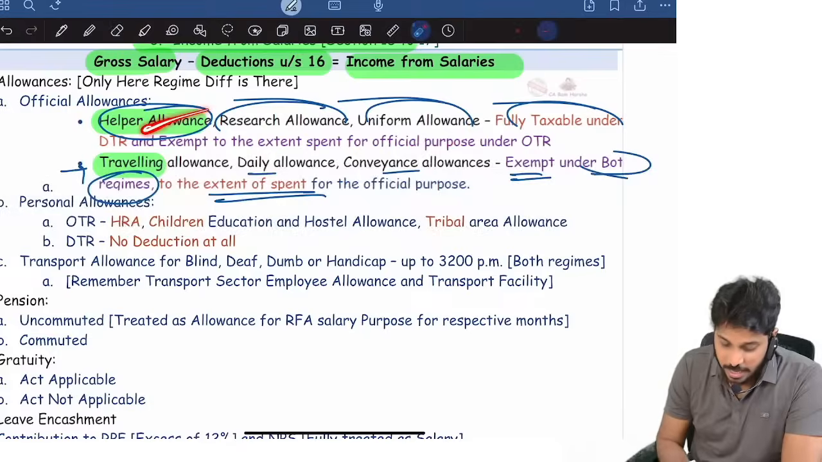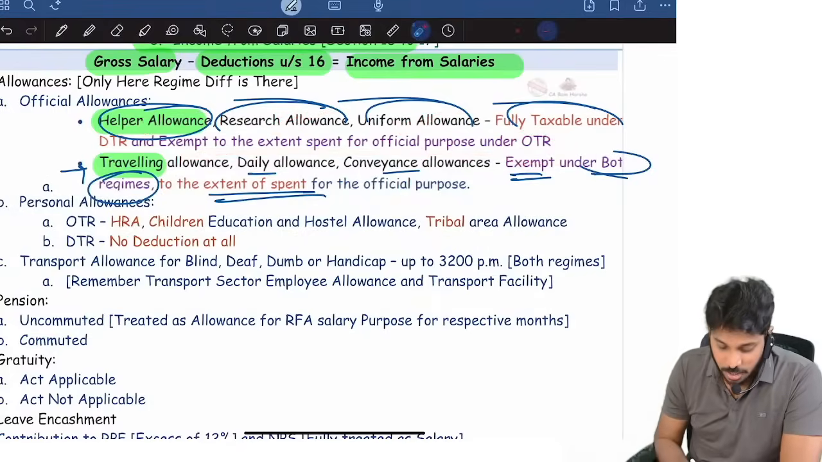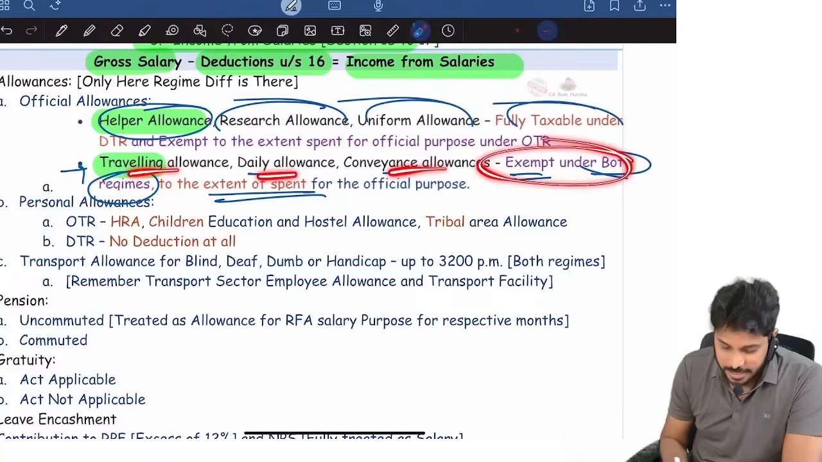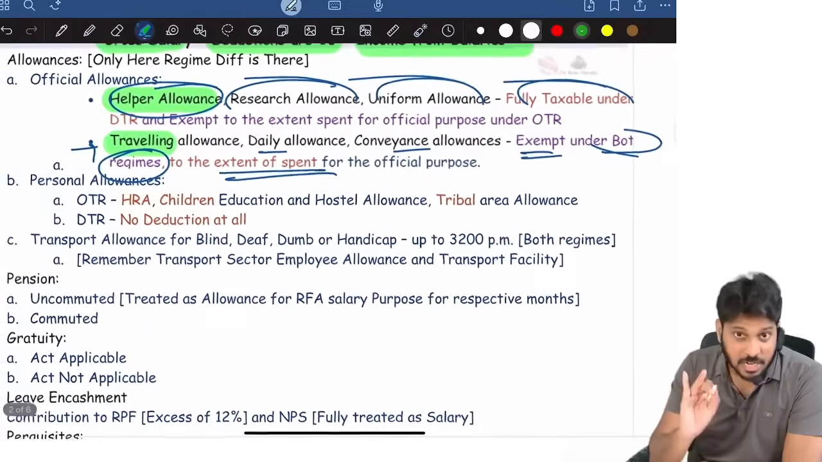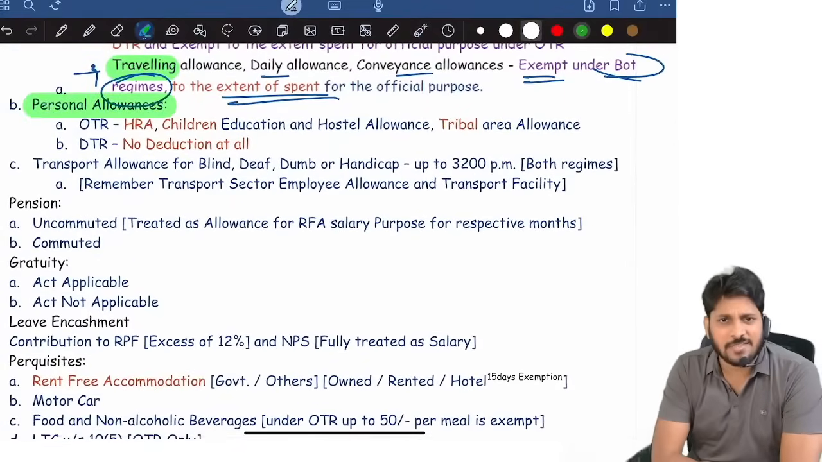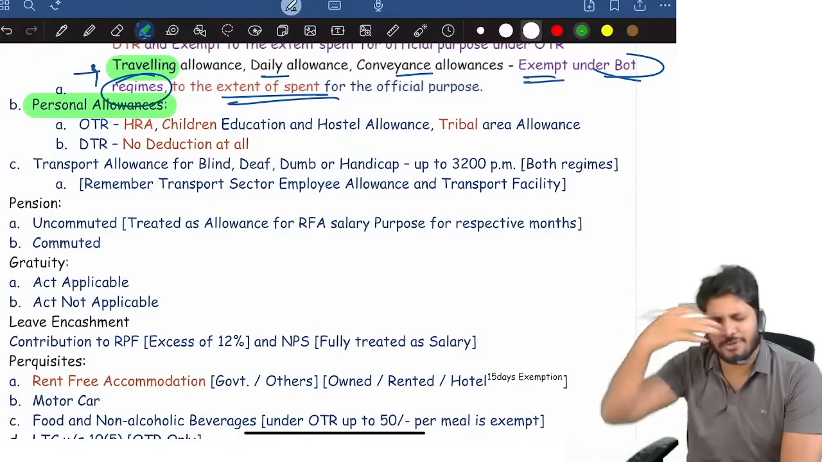Which allowance? Helper, research, uniform. Under optional tax regime, to the extent they spent, exempt. Whereas traveling, daily conveyance is exempt under both regimes. Then these are official allowances. What about personal allowances? Personal allowances are straight away taxable. They are always straight away fully taxable.